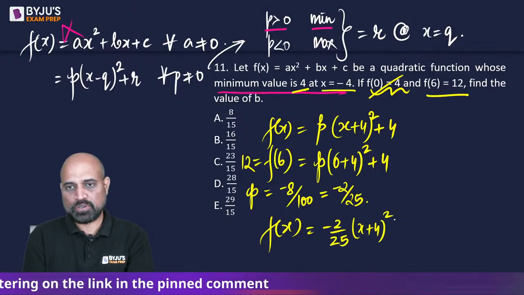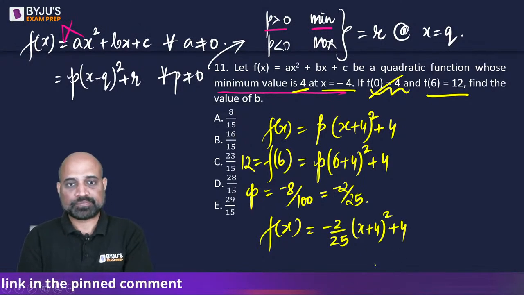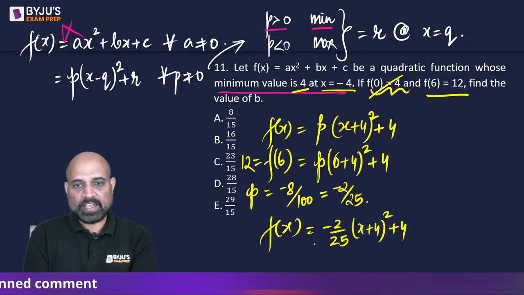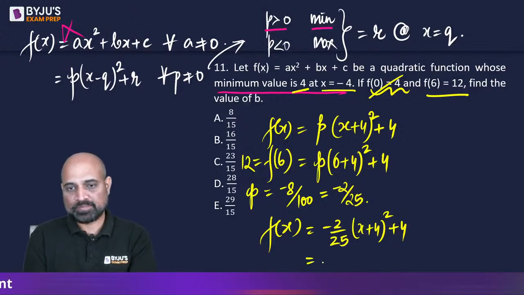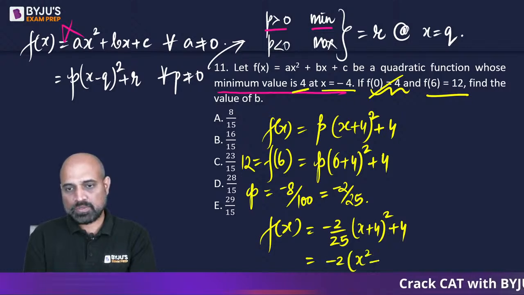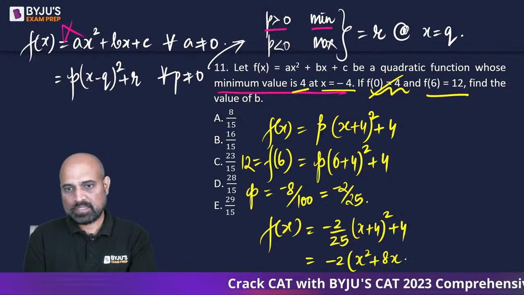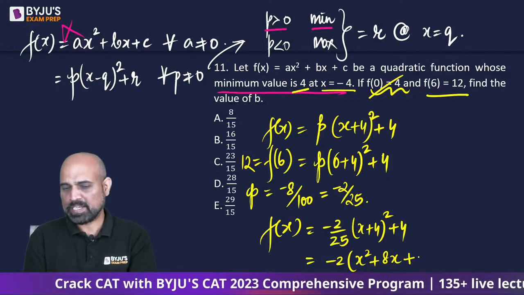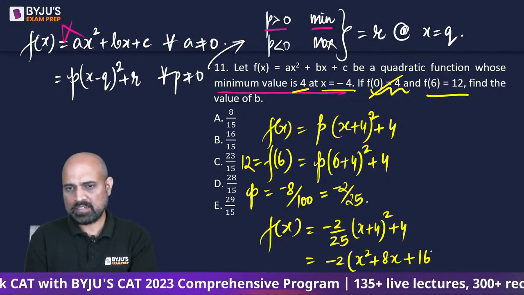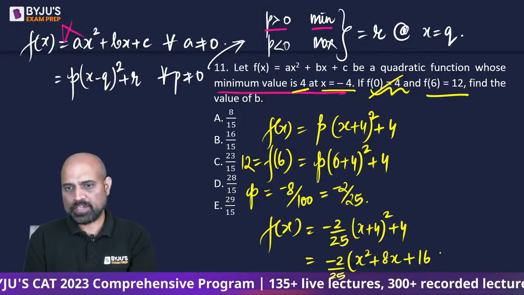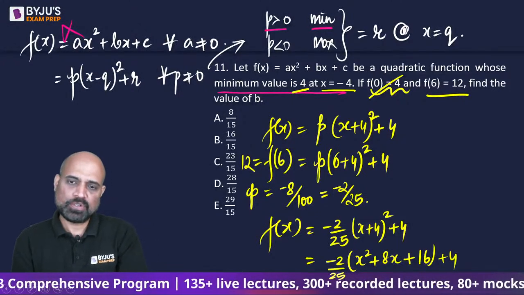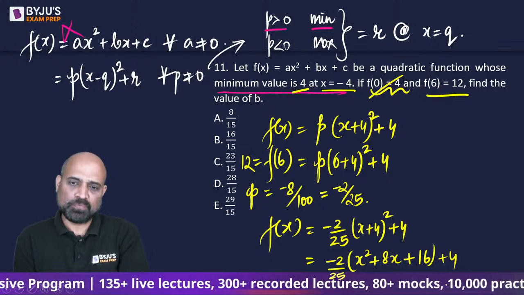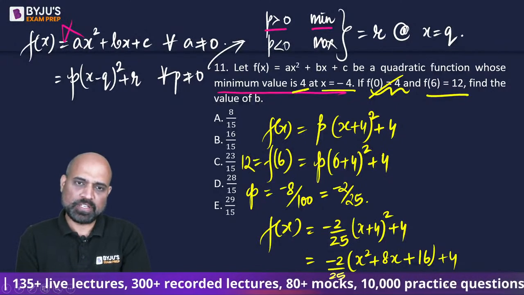X plus 4 का whole square plus 4, which when expanded will become -2 x square plus 8x plus 16 by 25 and then plus 4. We are asked to find the value of b as in the coefficient of b.